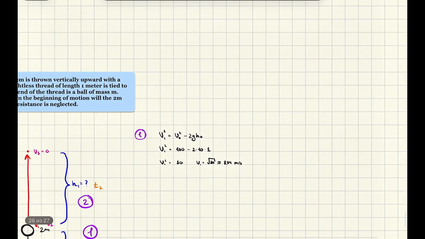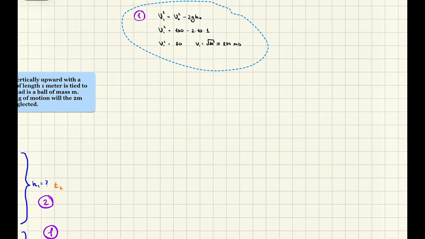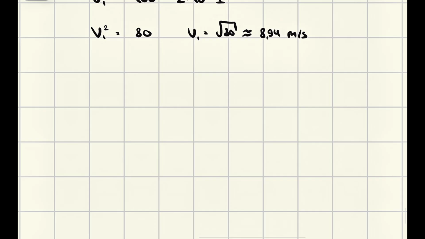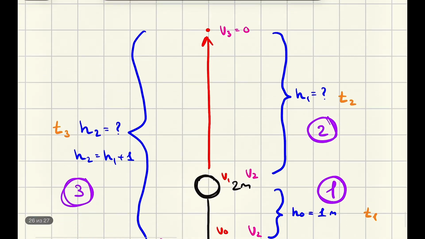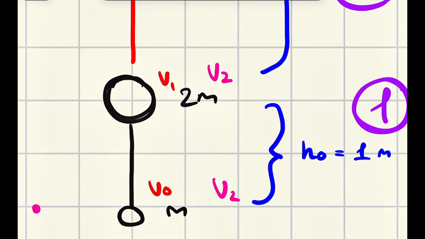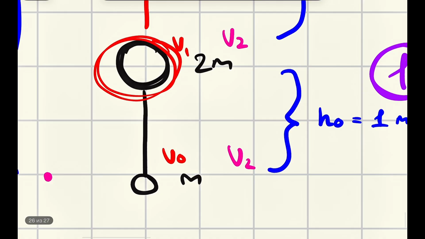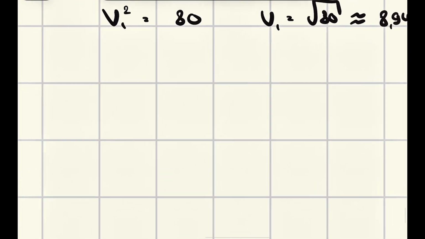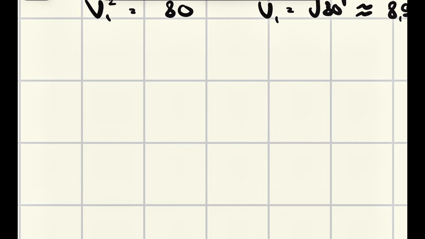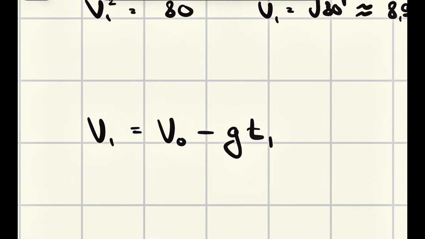Okay, do we have some space? I believe yes, and let's do it a little bit higher to have even more space. Yeah, like this, maybe. Yeah, good. Okay, right now we know the velocity of the ball, of this 2m mass, when it reaches the height of 1 meter, right? But it's only for this mass. We are not taking into account the mass 2 because it is not acting on our system yet.